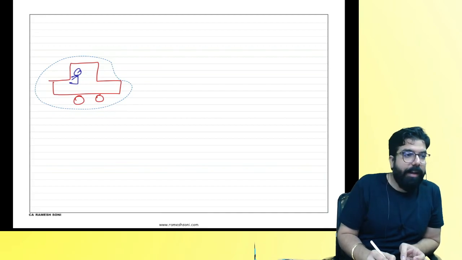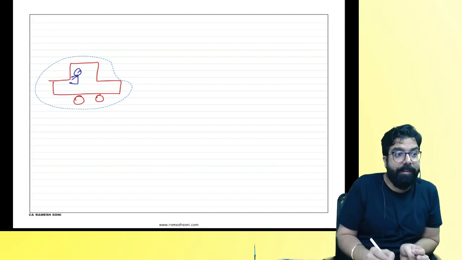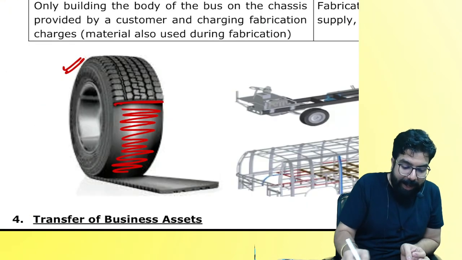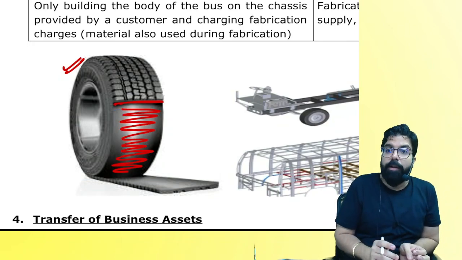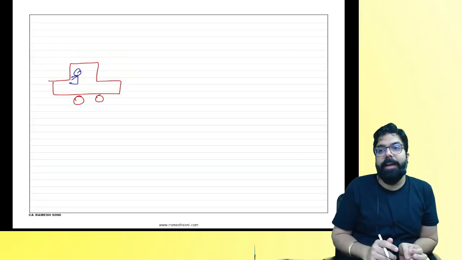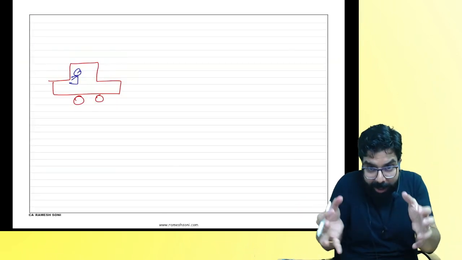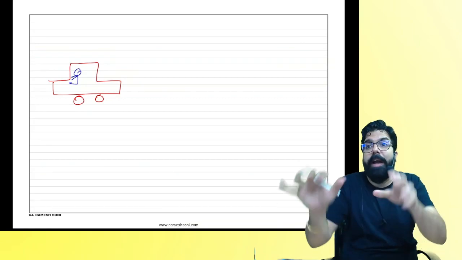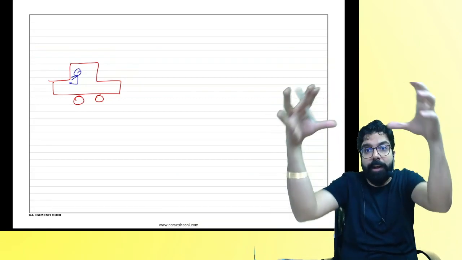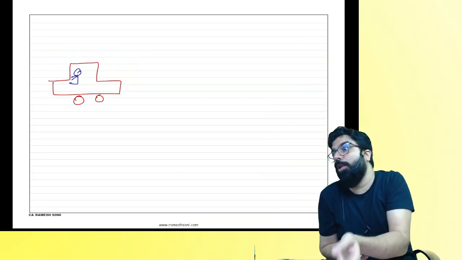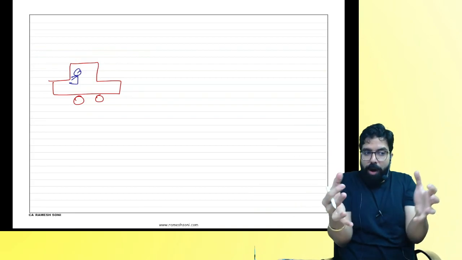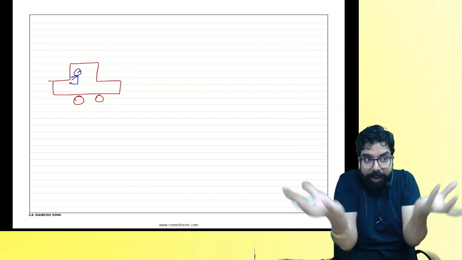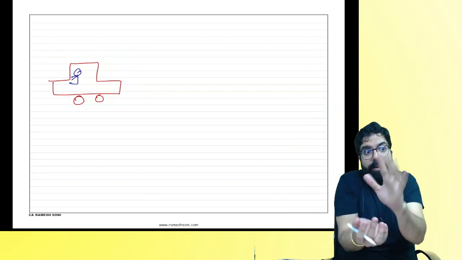Now, suddenly, he realized that the tires in his car have become very old. So he stopped beside my shop and told me, sir, take out the tires in my car and do the rethreading. Put a new material on the tire and make the tire look like new. Are we clear, everyone? What did I do? I took out the tire, did the rethreading on the tire, and made the tire look like new.